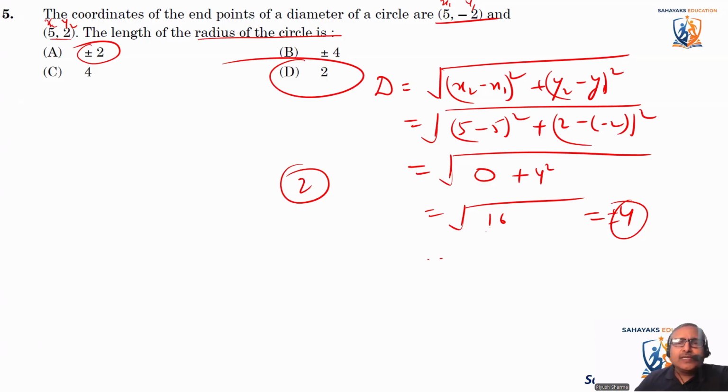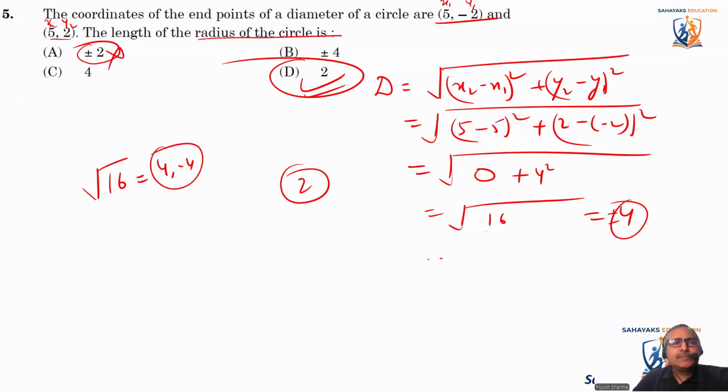If it would have been another number, or if we are just doing a quadratic equation, in that case, the answer could have been different. If somebody asked what is the square root of 16, the square root of 16 is 4 and minus 4. There are two answers to it, plus minus 4. But in this case, when we are finding the radius of the circle, it will not be plus minus 2. It cannot be. So the answer will be plus 2 only.